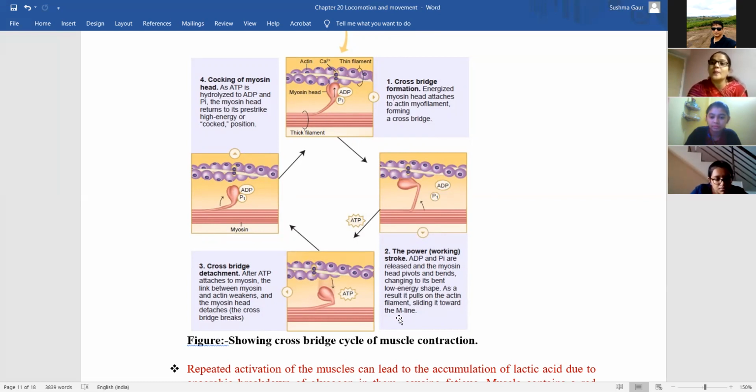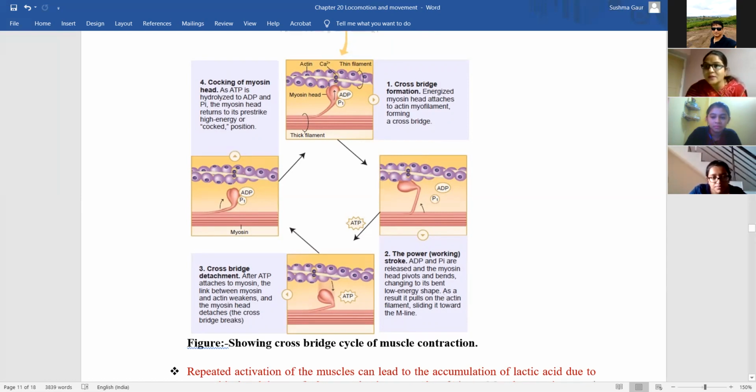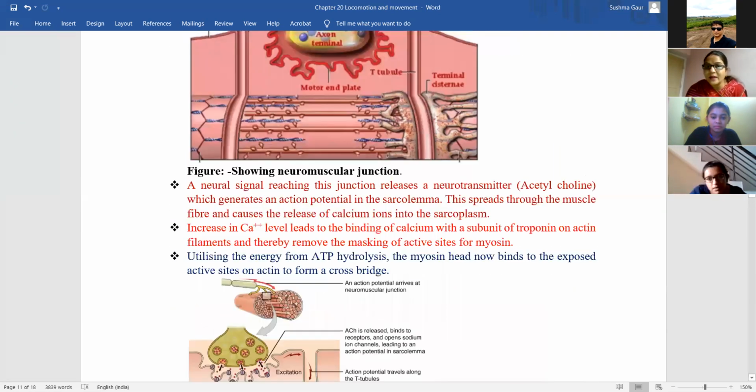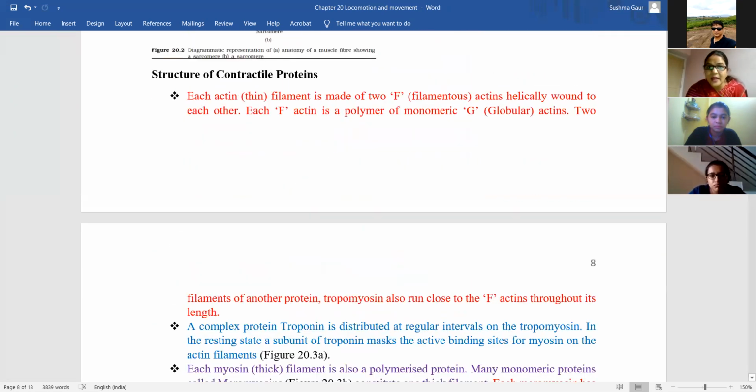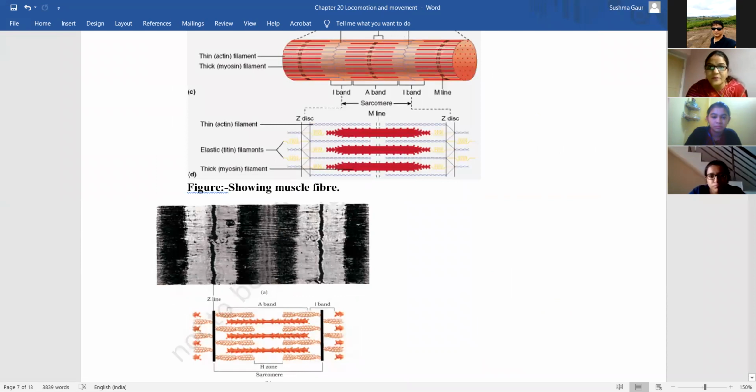Where will the M line be present? On the I band, right? No, I think on the A band this M line will be present. In the I band, the Z line will be present. It is a membranous structure that will be present in the center of the A band.